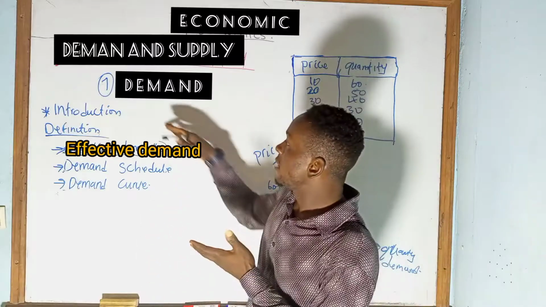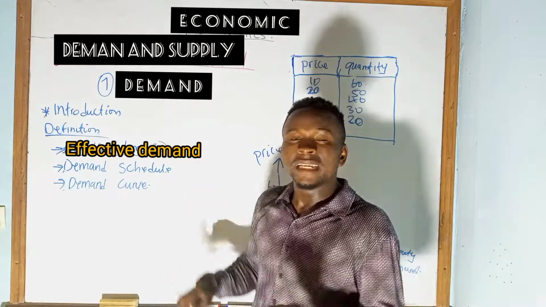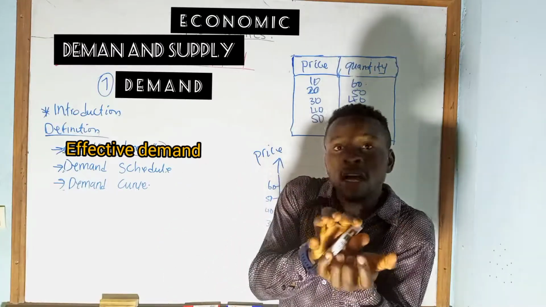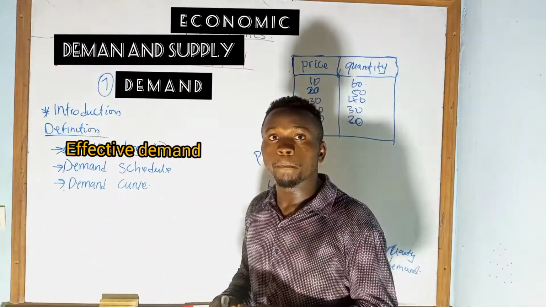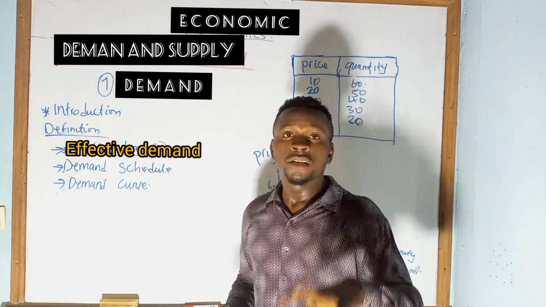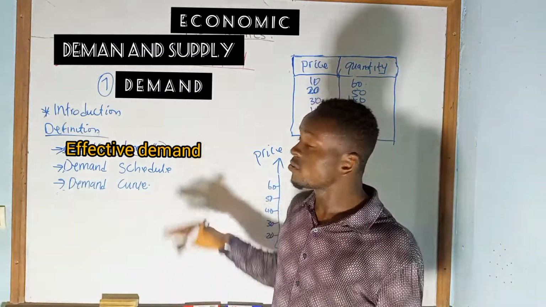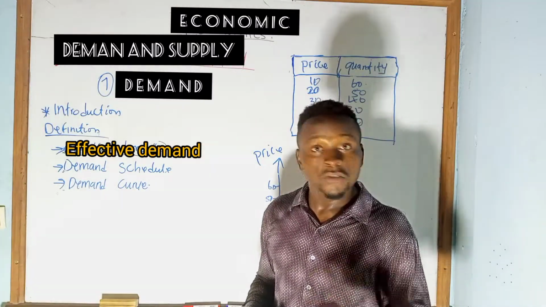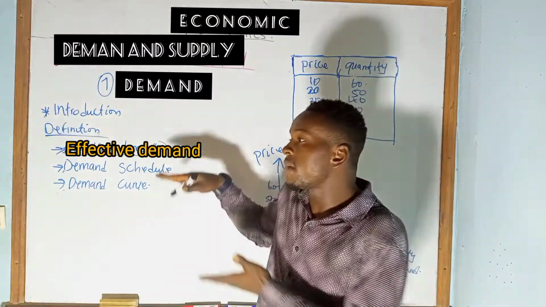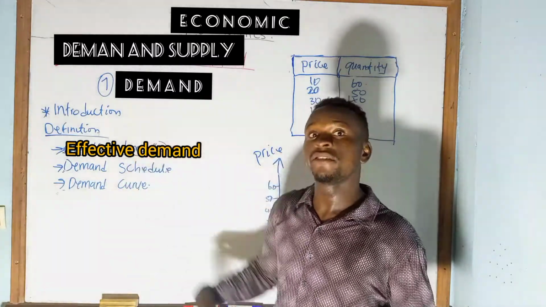So when you combine the definition for demand and the definition for effective demand, it gives you a strong definition for demand. If you look at the 2017 Southwest exam, they gave a question to define what demand is all about for 3 marks. If you define demand and end it halfway, it's not complete. You must complete it with effective demand.